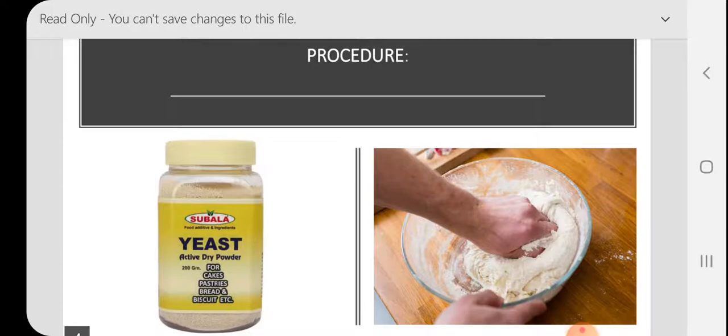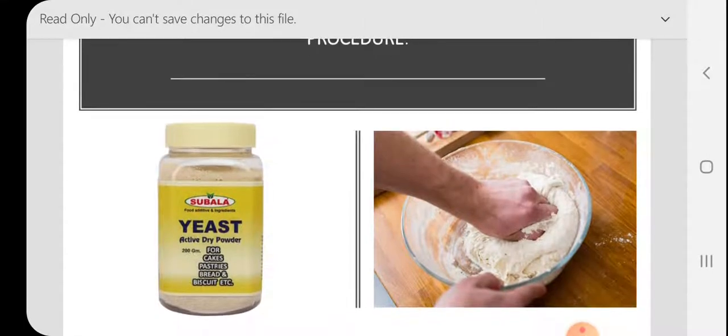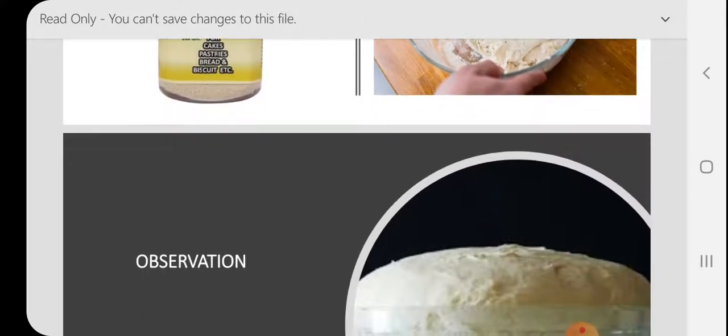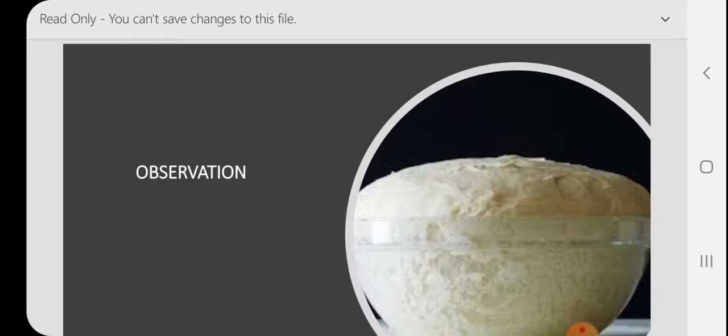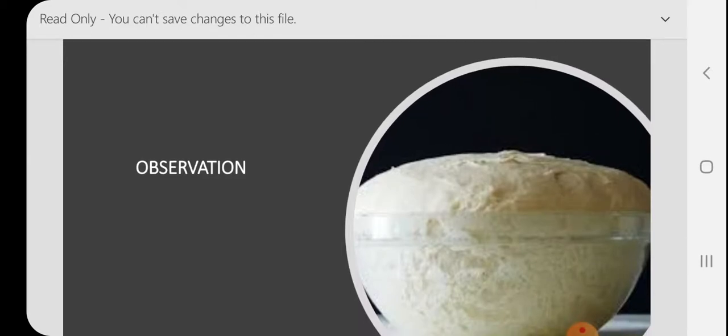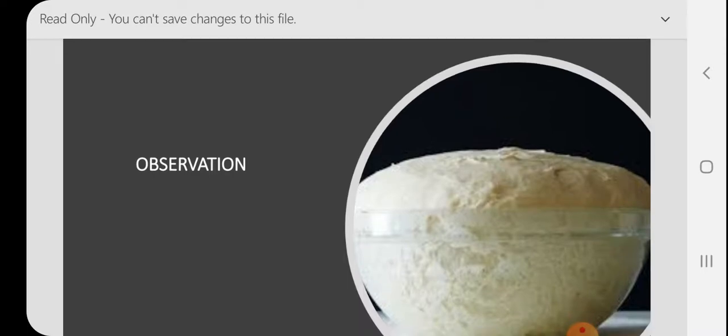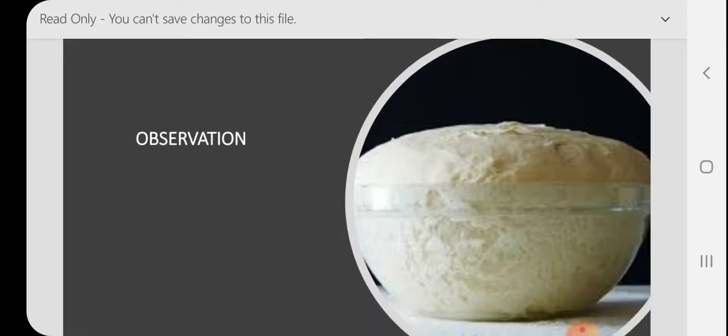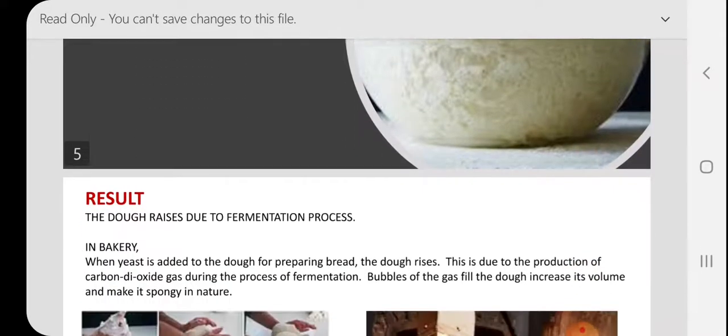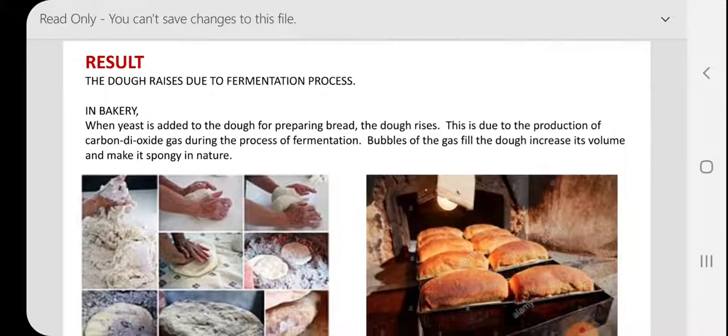So, let's see with the observation. What happens after 3 to 4 hours? Yes, the dough rises. Yes, children, in this way. See, because we are adding yeast powder, the dough is rising up. So, in this figure, yeast was added to maida dough, placed in the cup. So, you are seeing the change here. So, the result is that the dough rises due to the fermentation process.